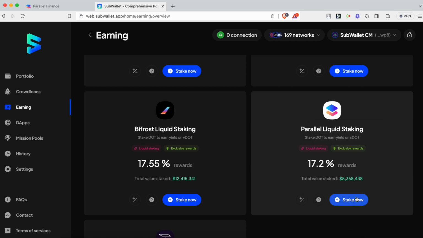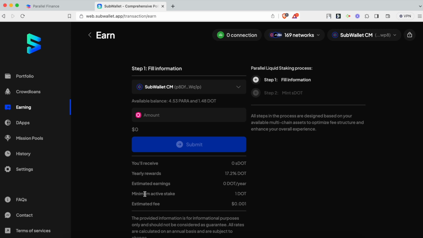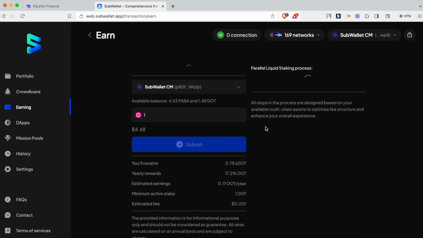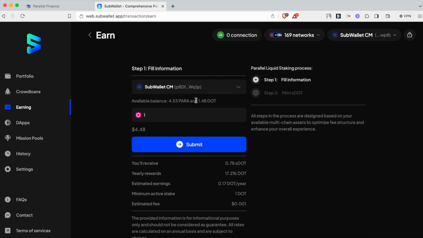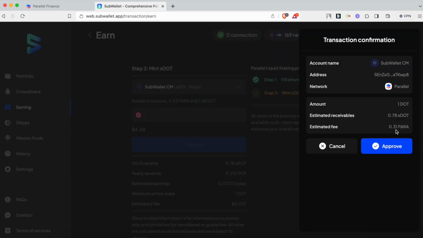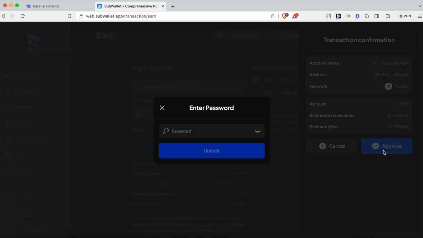Okay, stake now. You see that the minimum active stake here is 1 DOT, so I'm gonna enter 1 DOT in here. You see that I have 1.48 DOT in here, so I only need to fill in information and mint sDOT without having to transfer DOT from Polkadot to Parallel. Okay, click submit. Check all of your information. You will receive 0.78 sDOT. Hit approve. Enter your password.